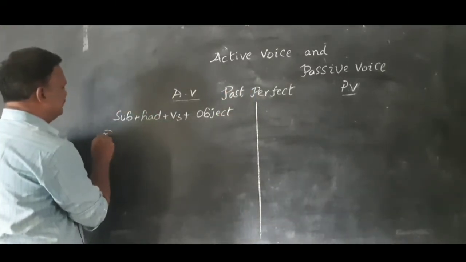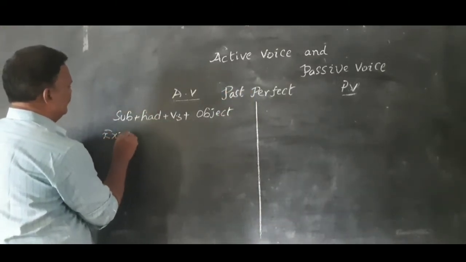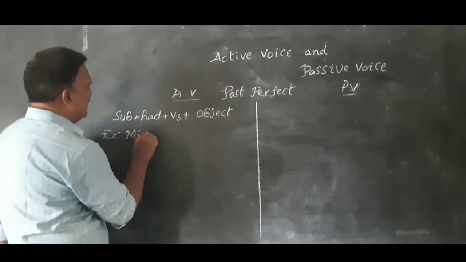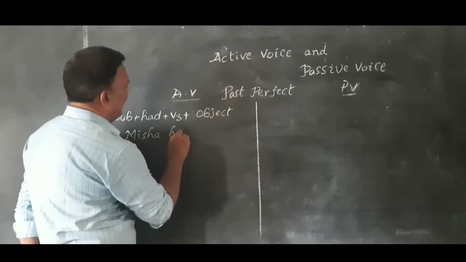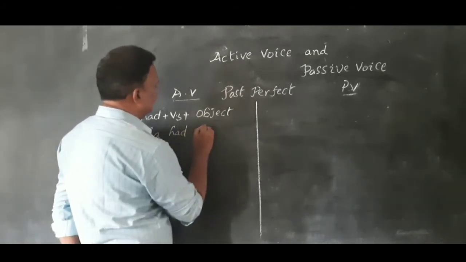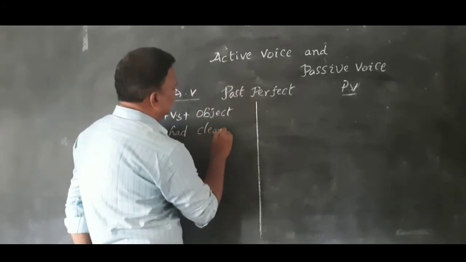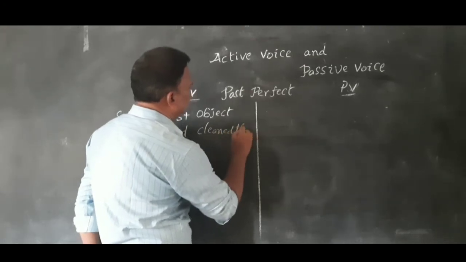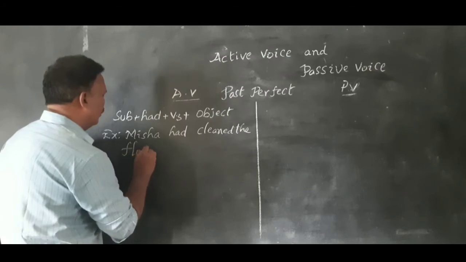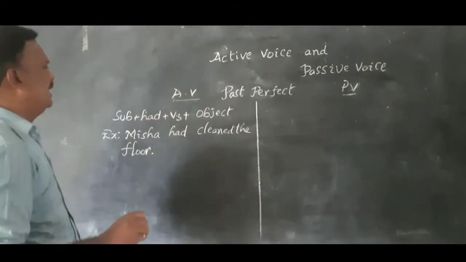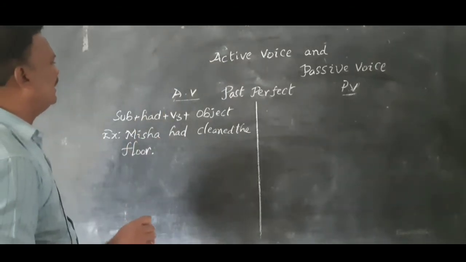Example: Misha had cleaned the floor. Misha had cleaned the floor.